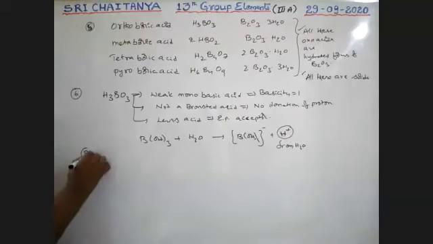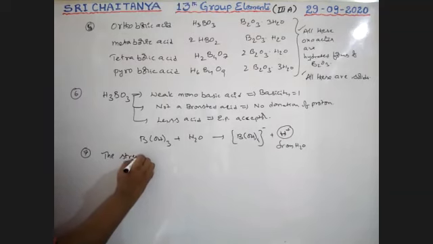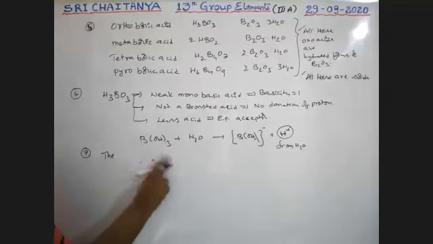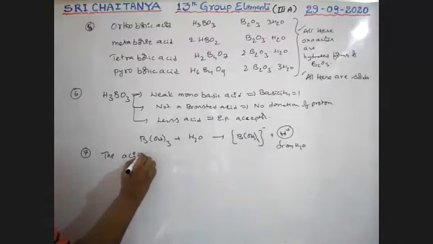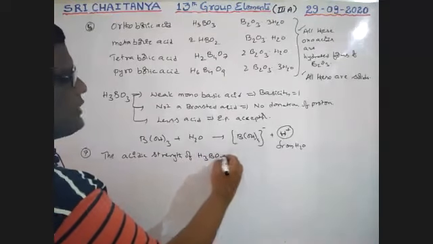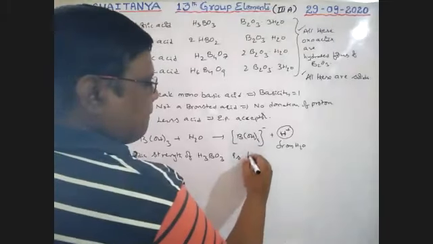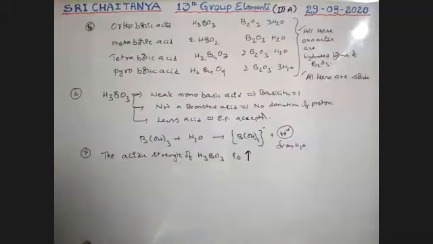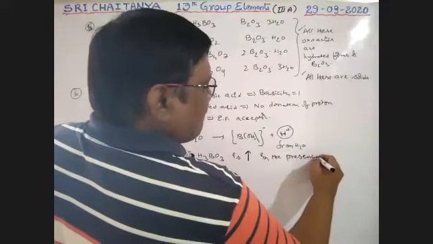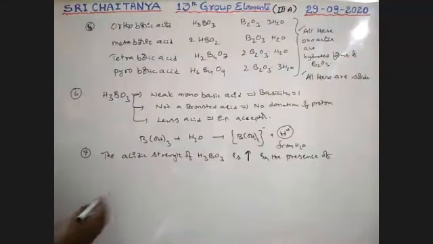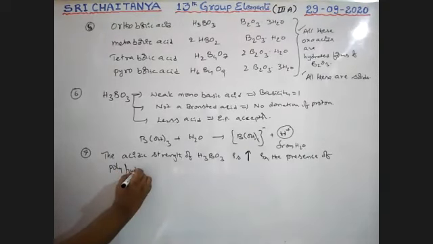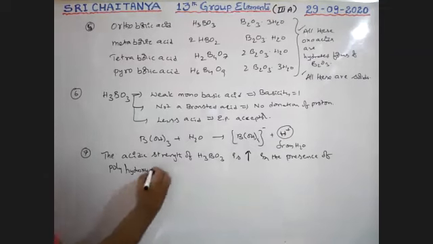Next point. The acidic strength of H3BO3 orthoboric acid is increased in the presence of polyhydroxy compounds.